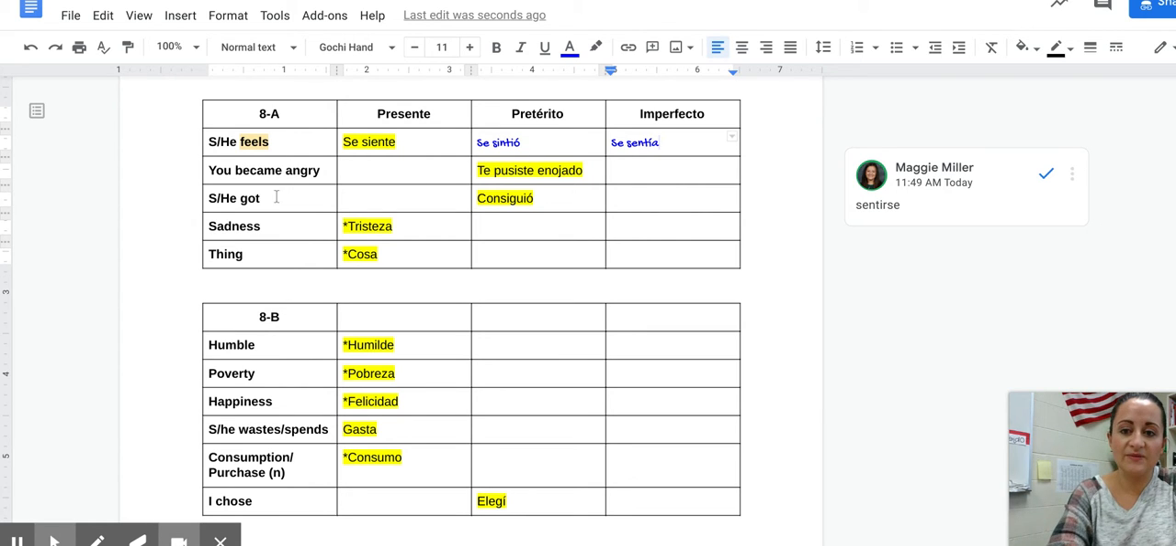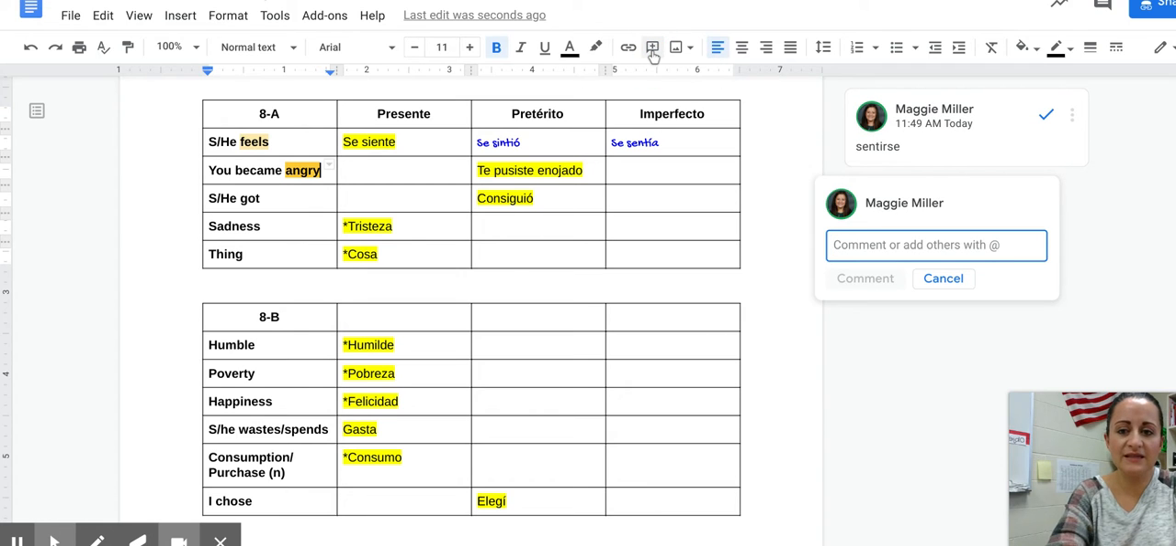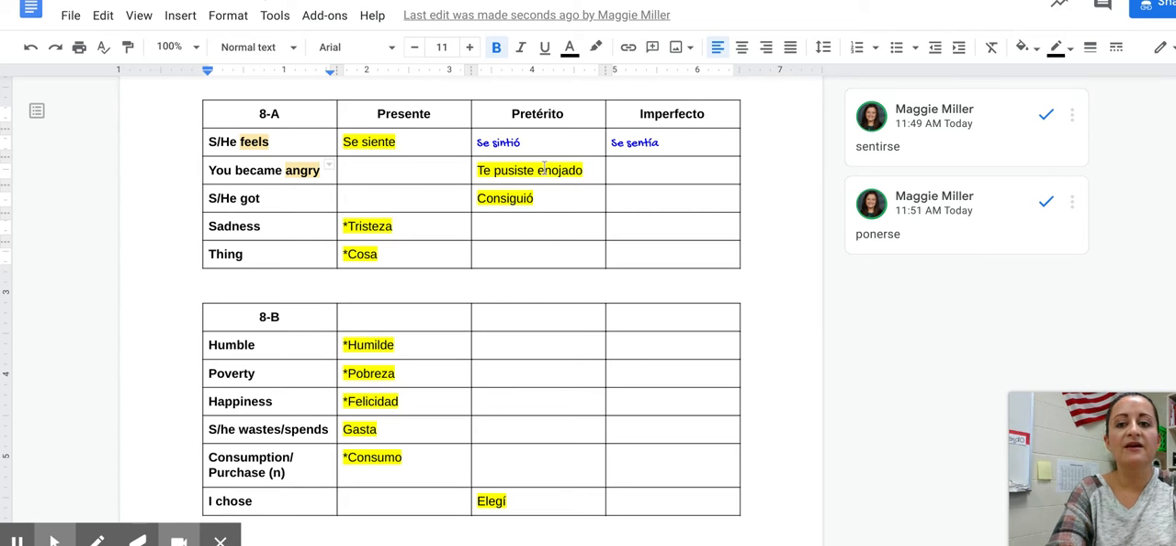Bueno, and so the next one, you became angry. We've seen this a little bit, but you became angry is te pusiste enojado. Enojado, angry or mad, which means te pusiste is you became. Now that comes from ponerse, right, which means to put on or to become. So poner by itself means to put. The se then makes it to become. We typically use this with emotions. So like you put on anger in that moment, right?